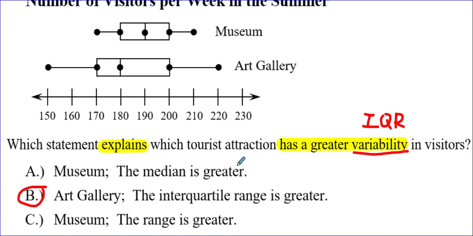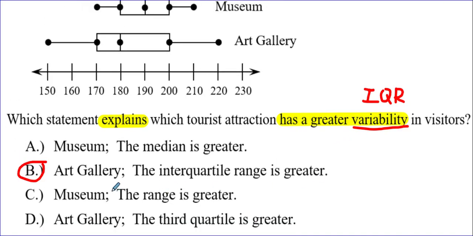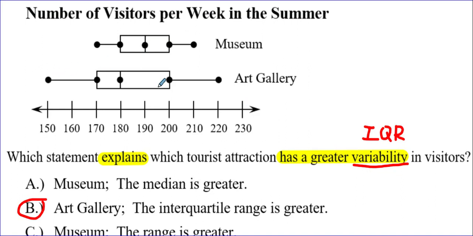Now, is the median for the museum greater than the art gallery? Yes, it is, but that does not explain who has the greater variability. See, median is measure of center. Variability refers to measure of variation, which is the interquartile range. Range could also be variability, but is the museum's range greater than the art gallery's? No, the art gallery goes from 150 all the way up to 220, which is a range of 70.